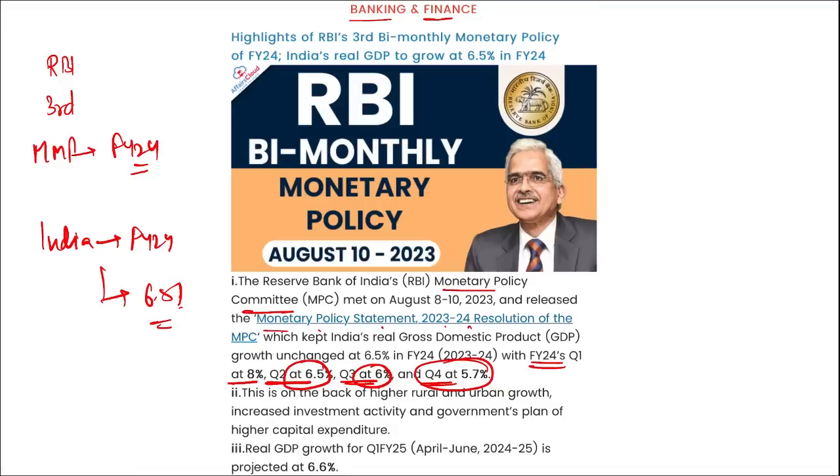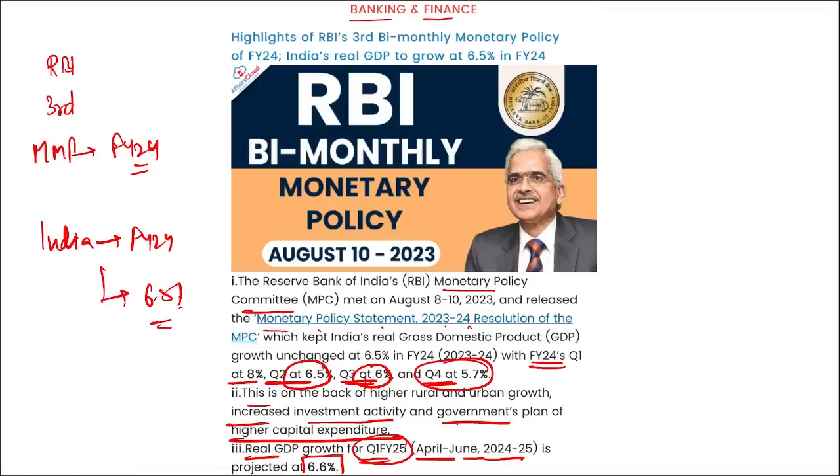Correct? And here they projected that for this quarter India is growing by 6.5%, in the third quarter by 6%, and in the fourth quarter by 5.7%. This is backed by rural and urban growth, increased investment activity, and the government's plan of higher capital expenditure. The real GDP growth rate for the first quarter of fiscal year 25, that is from April to June of 2024-2025, is projected to be 6.6%.